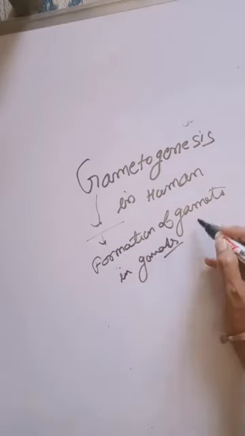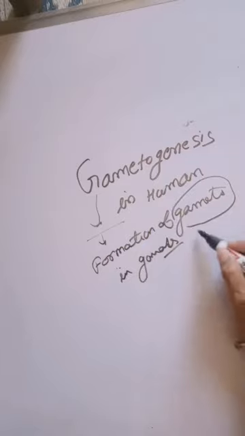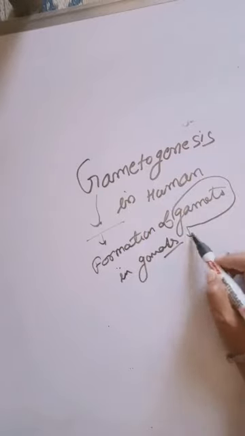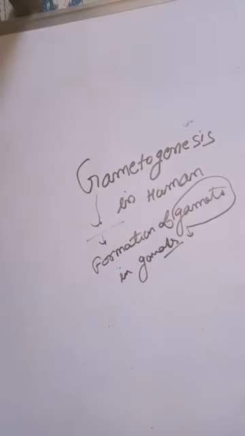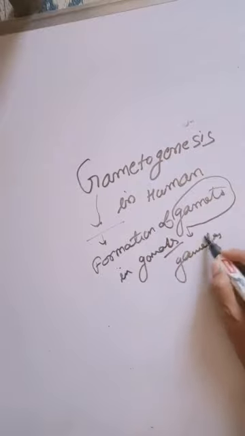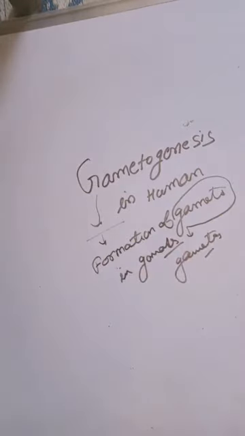It means in this process, that is, the gametogenesis process has the capacity of formation of gametes, and this process is known as gametogenesis.